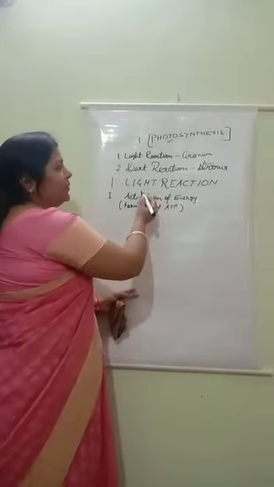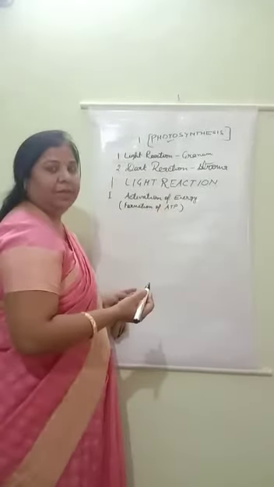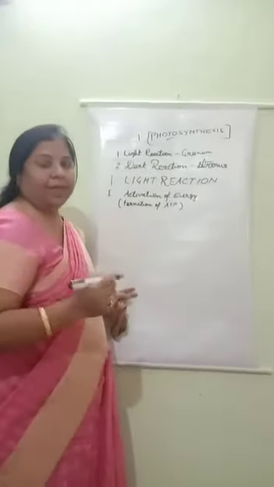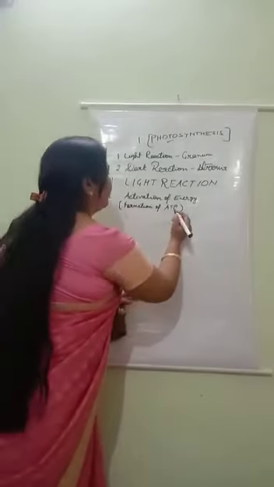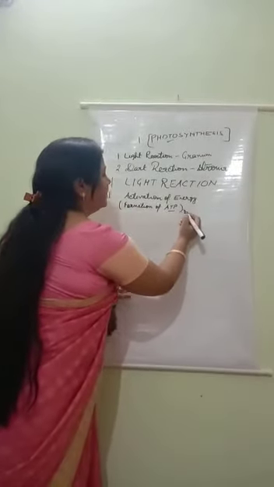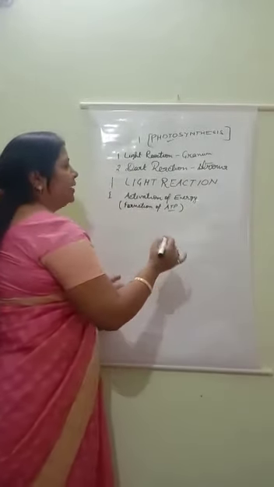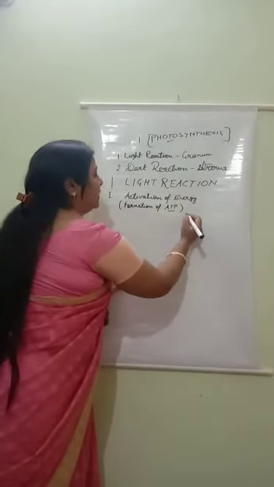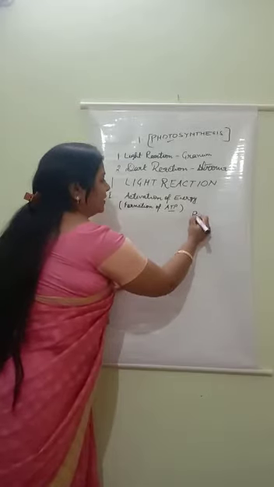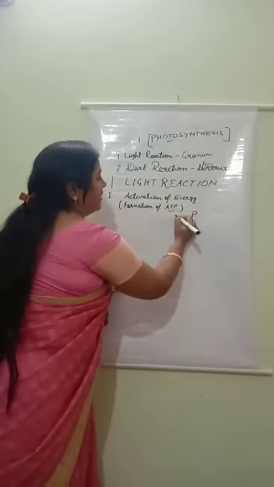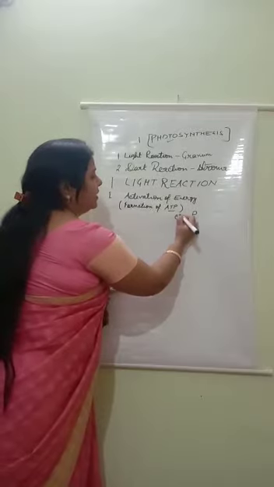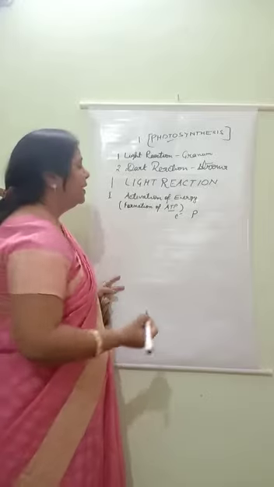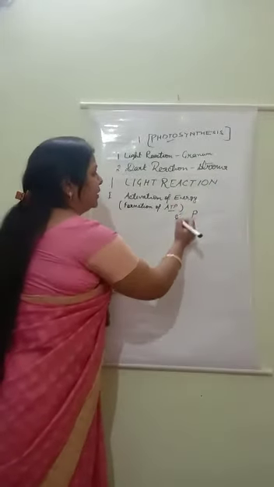Children, just now in my previous video I taught you about light reaction, and in light reaction the first step is known as activation of energy, and by activation of energy formation of ATP takes place. So how does formation of ATP take place? I taught you that in granum energy is present and phosphate is present. By the activation of energy, it is released in the form of photon molecules or electron molecules. These molecules move into granum.